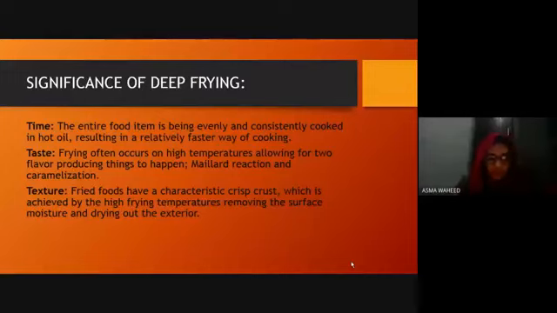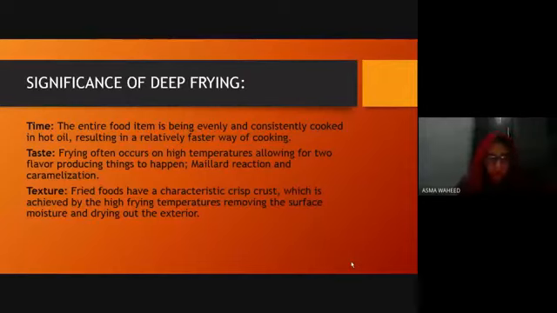The items which are deep fried have an appealing taste. And two things which happen are Maillard reaction and caramelization. Maillard reaction is basically a chemical reaction between amino acids and reducing sugars that gives brown food its distinctive color, which is golden brown color. And caramelization is an oxidation of sugars which gives nutty flavor or brown color to the food.